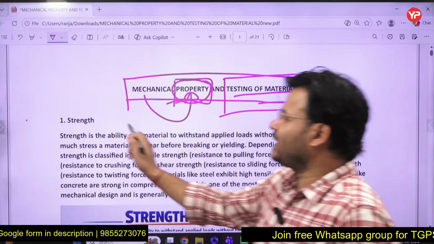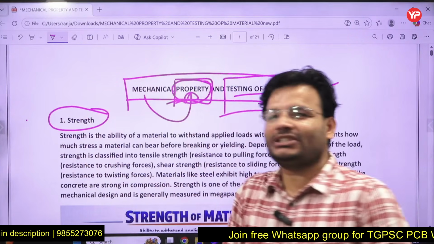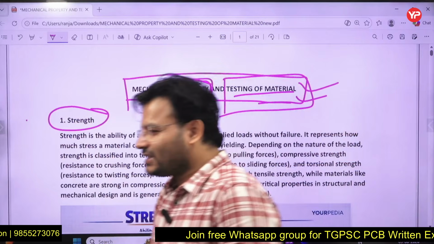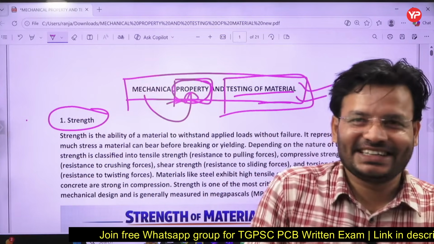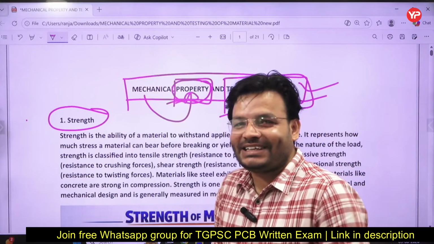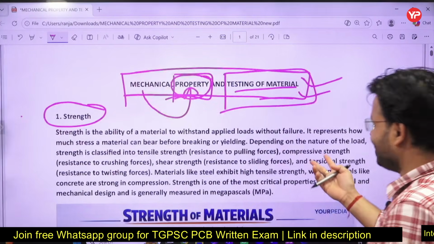So first thing here we can understand, the first property that I am going to discuss is strength. So what do you mean by strength, my dear friends? You used to say, that is my strength, right? So how can you define strength? So here I have come with the diagram.